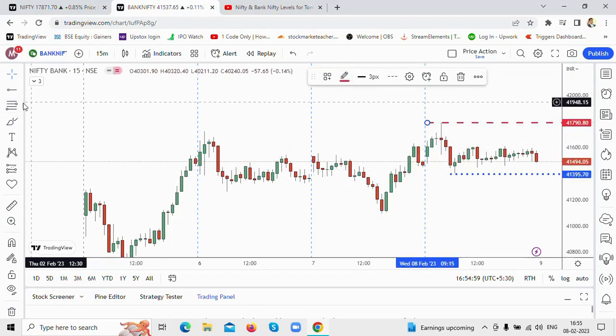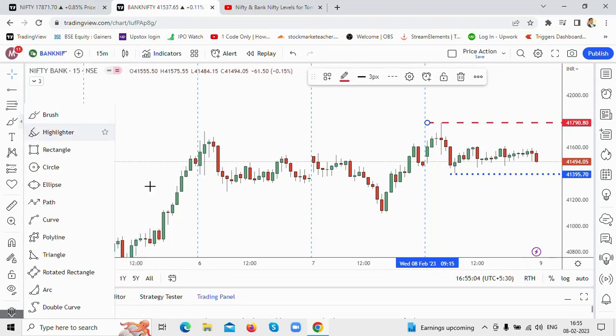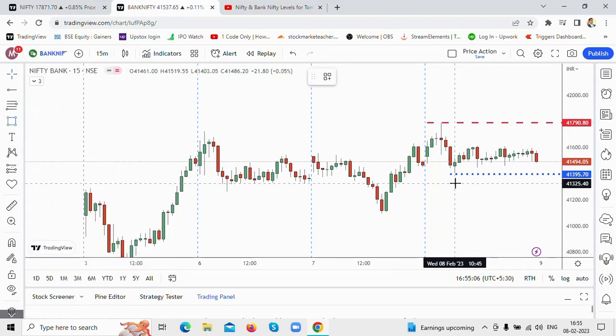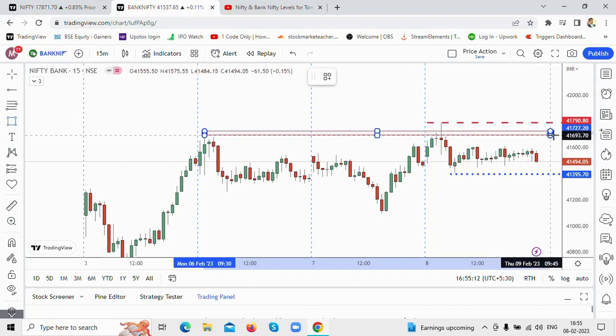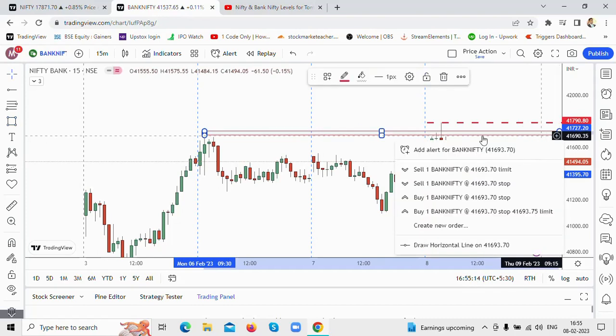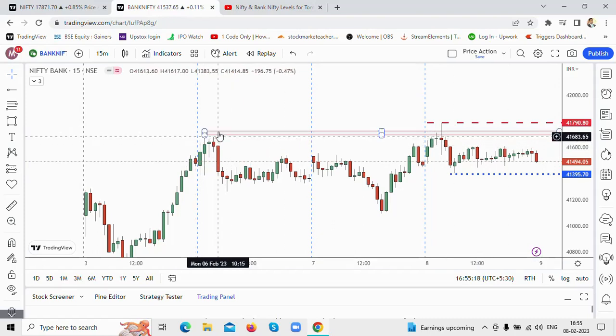Now let's wait and see where the supply might come in, where the demand might come in. That is, I'll mark where the resistance zone and the supply zone are. Clearly now I can see this is one resistance zone here, around this level. See here the price, we had highlighted this level in yesterday's video. The price fell from 41,700.